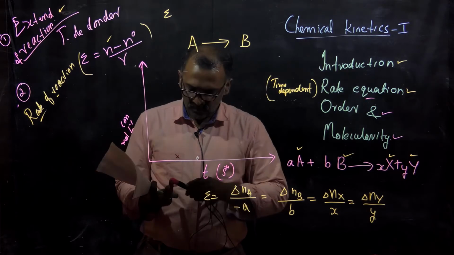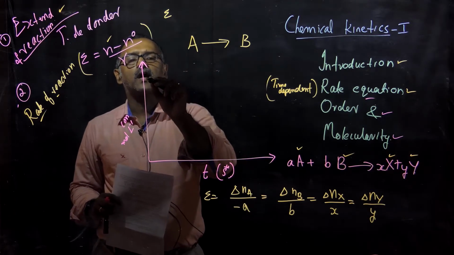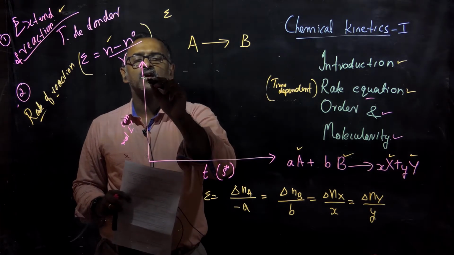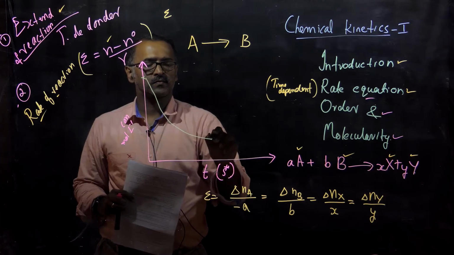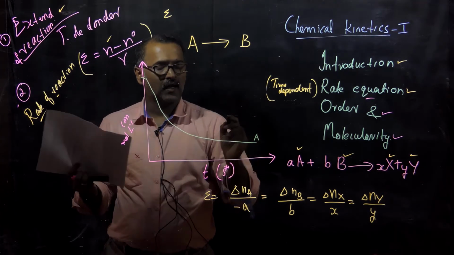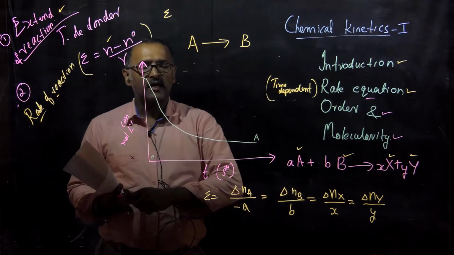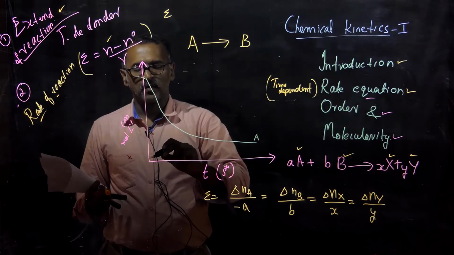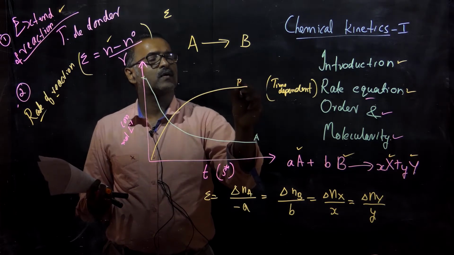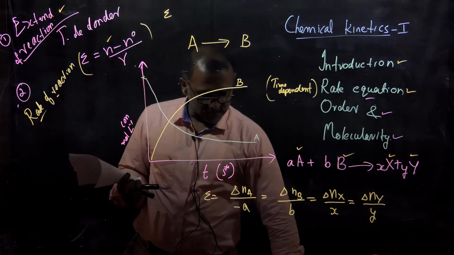Now, from the reactant side, the reactant concentration will be initially high, somewhere around here, and slowly the reactant concentration will decrease. So this is for the reactant A. And if we go to the side of the products, you can see that initially the product amount will be less, but slowly the product amount will be increasing. So this is an ideal concentration time graph.